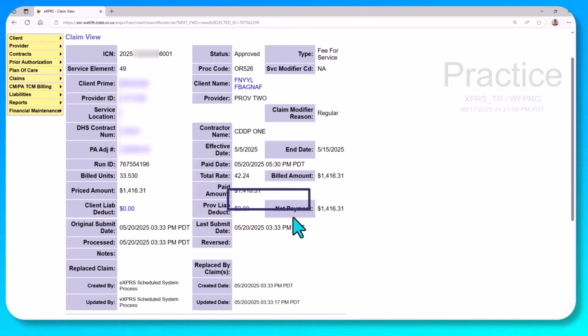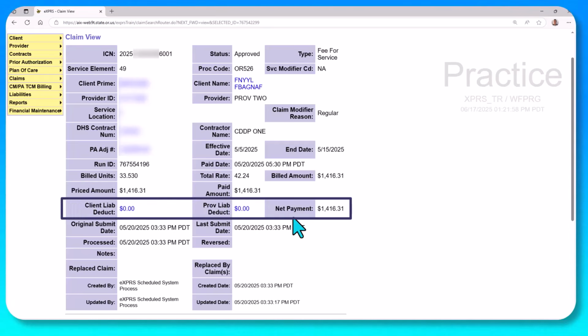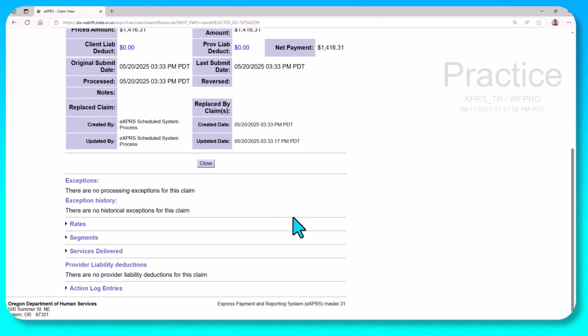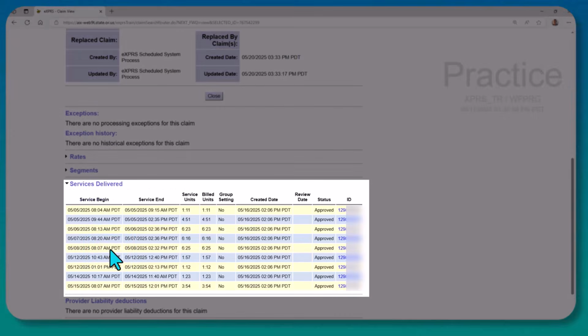And then the net payment field, which shows what the provider actually received after any client liability or provider liability deductions. In this case, there aren't any liabilities, so the net payment is the full amount. Scrolling down a little bit further, I can also see another section here, Service Delivered, and when I click that, I see each of the service delivered billing entries that are part of this claim.